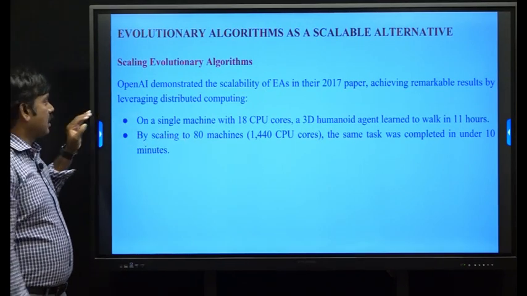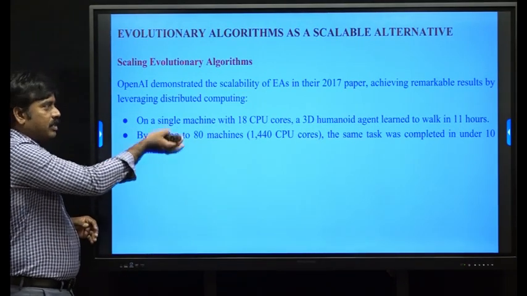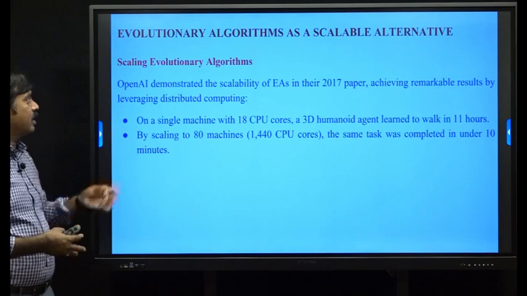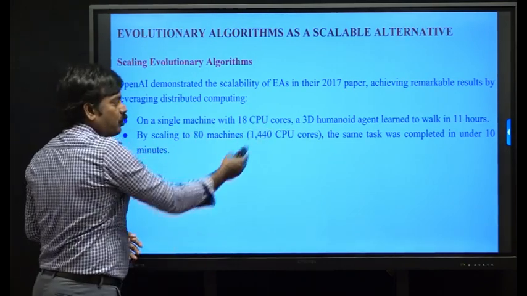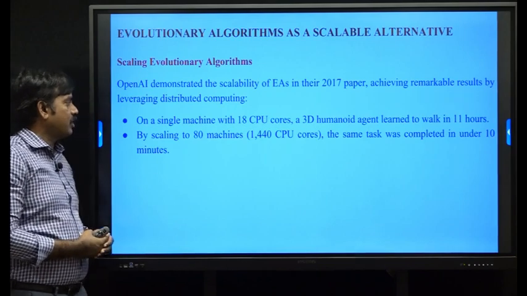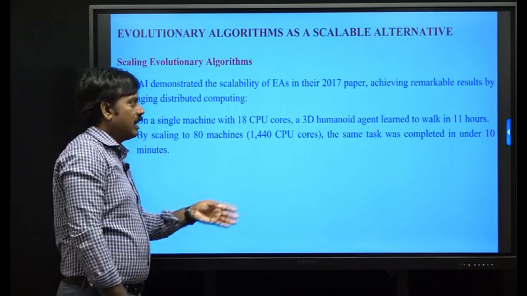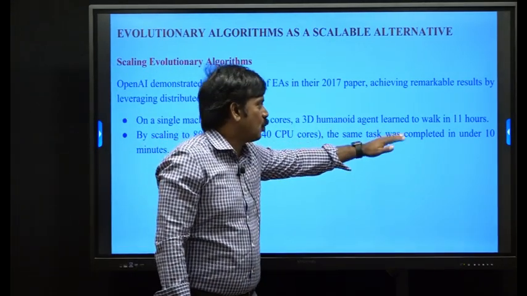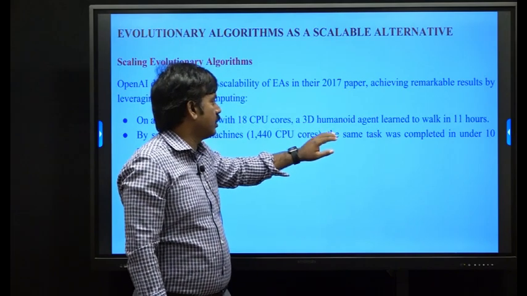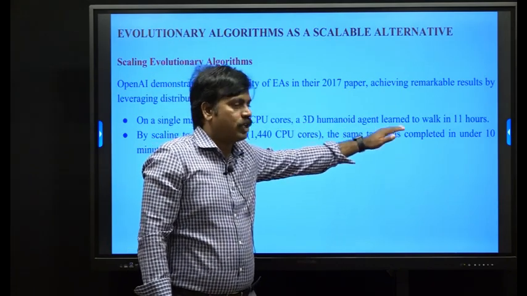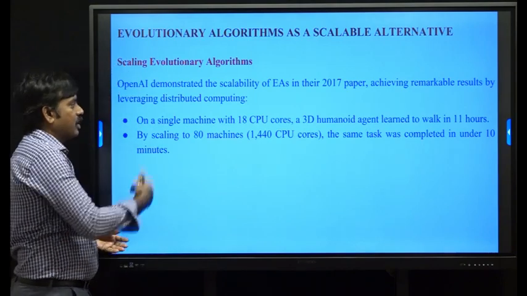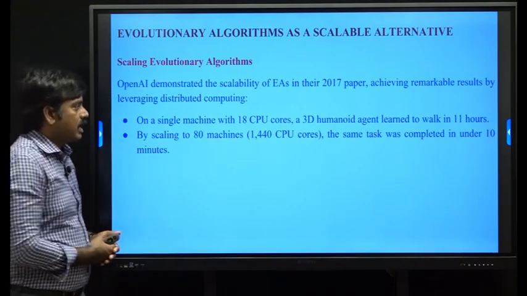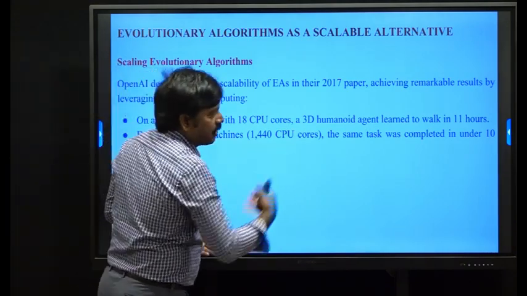On a single machine with 18 CPU cores, a 3D humanoid agent learned to walk in 11 hours.